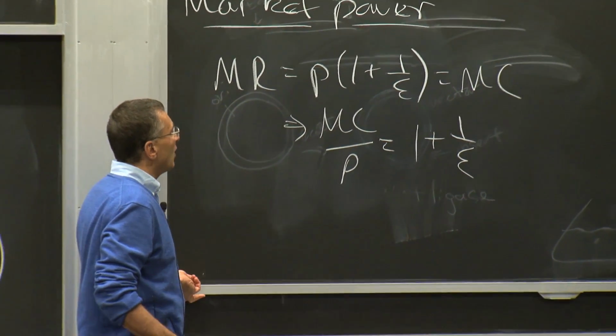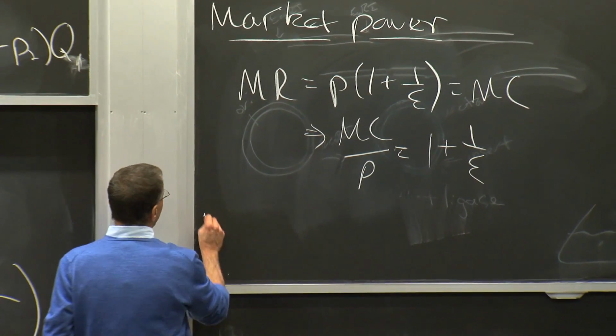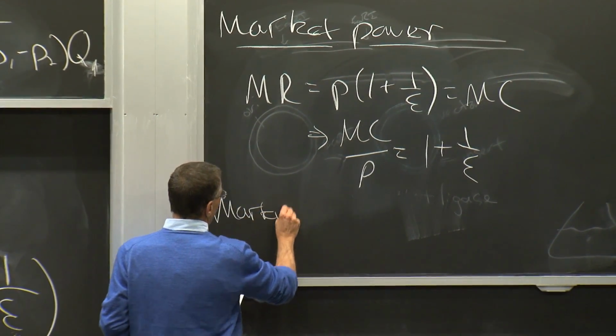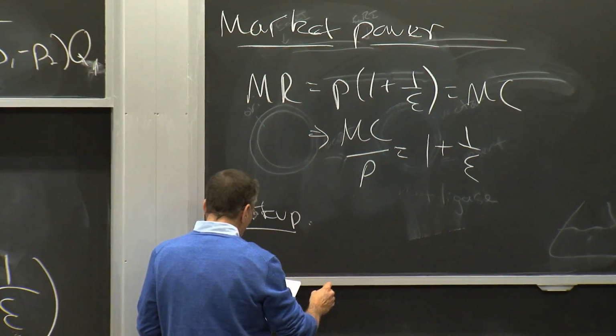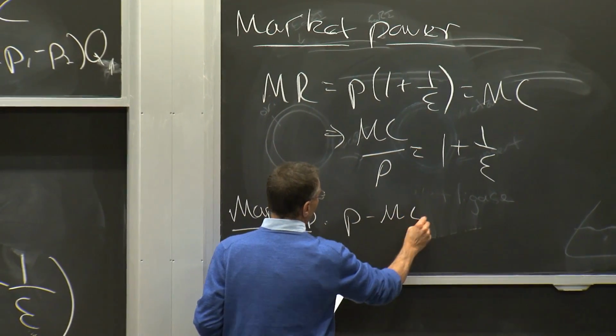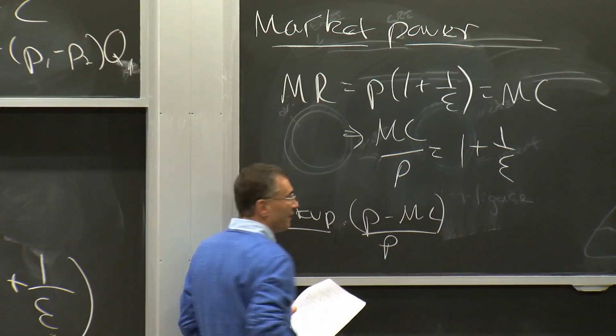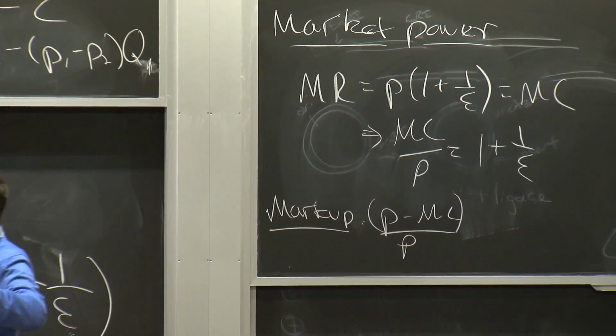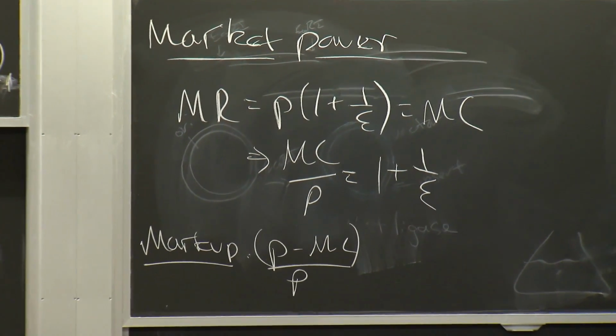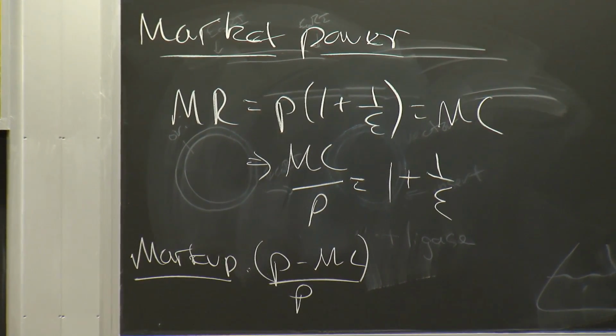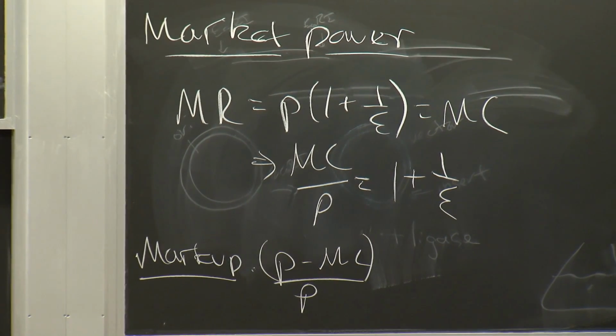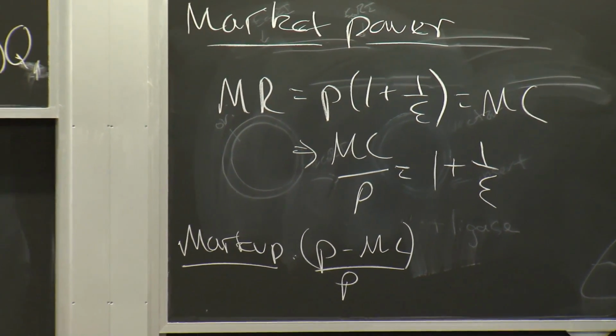Okay? Now, let's define the markup. Let's define the markup as price minus marginal cost over price. We're going to define the markup as basically how much more you're charging than your marginal cost. How much more are you charging for this unit than your marginal cost in percentage terms? Okay?